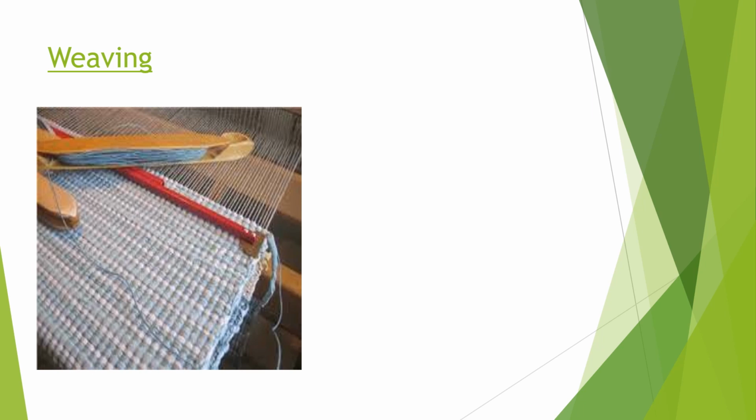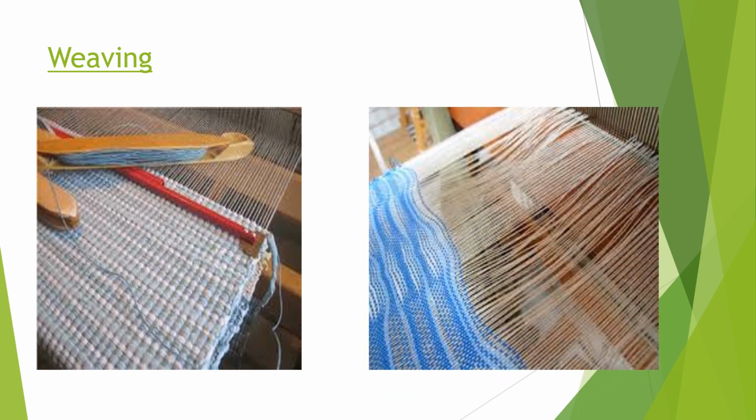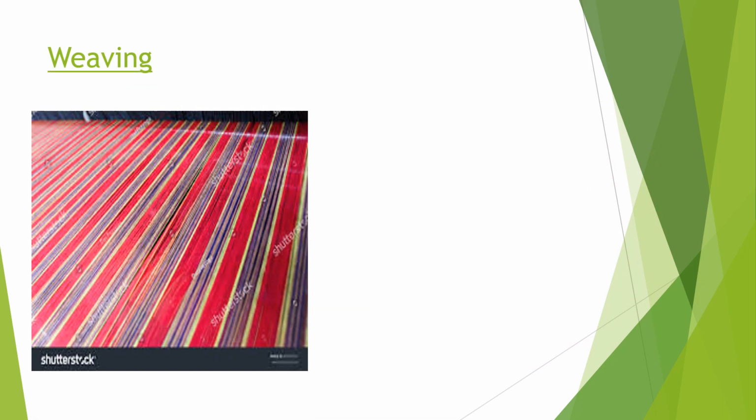You can see in the picture how they are weaving the yarns. It is forming a crisscross pattern so that we are getting a beautiful cloth. Now, this way, after weaving, we get the cloth.